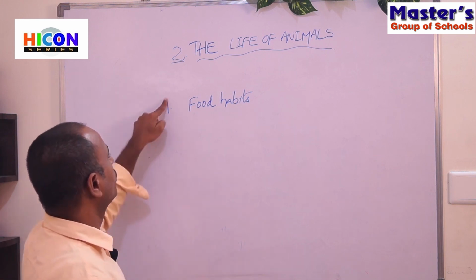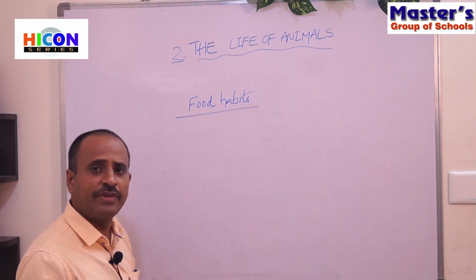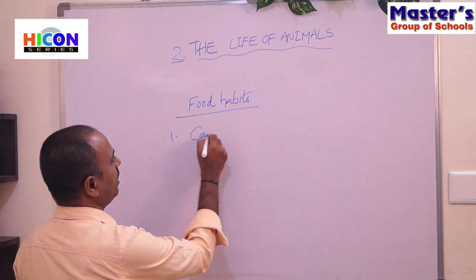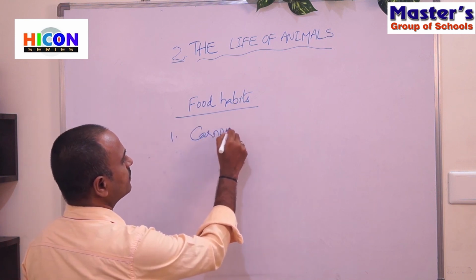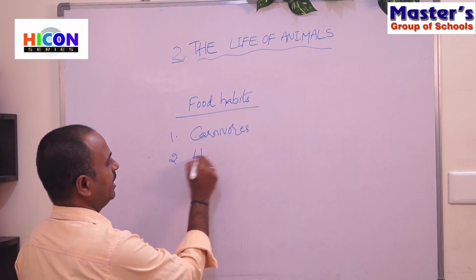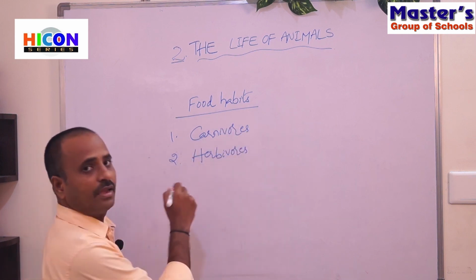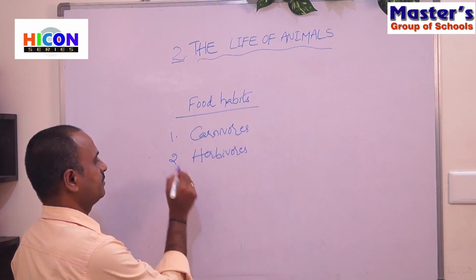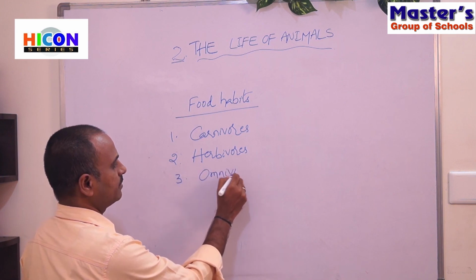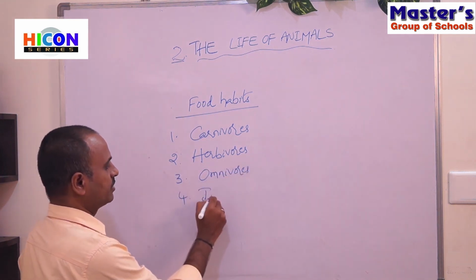First, carnivores, the second type is herbivores, the third type is omnivores, and the fourth type is insectivores.